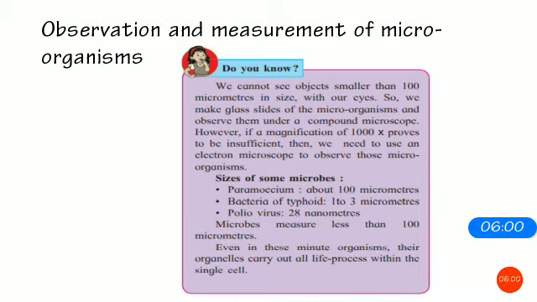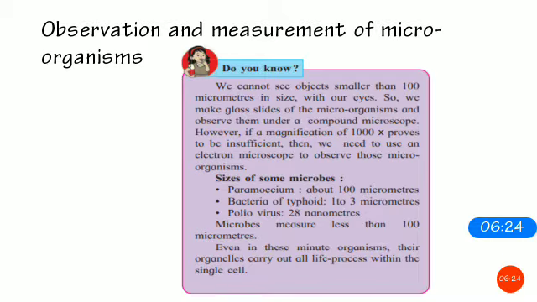See, over here we will see how small they actually are. We cannot see objects smaller than 100 micrometers in size with our eyes. So we make glass slides of the microorganisms and observe them under the compound microscope. However, if a magnification of 1000x proves to be insufficient, then we need to use an electron microscope to observe those microorganisms.